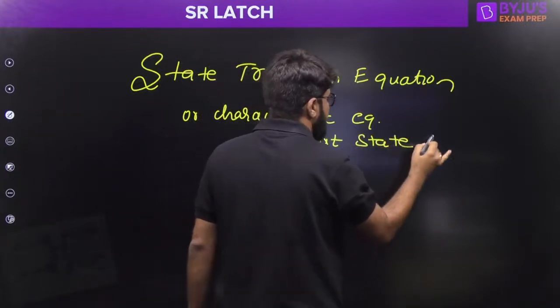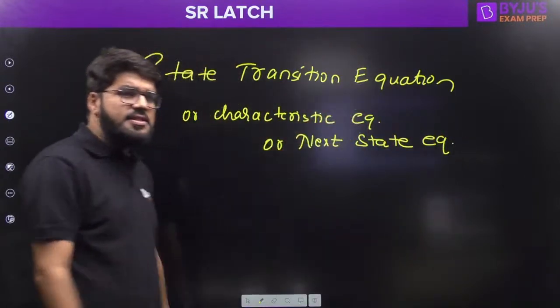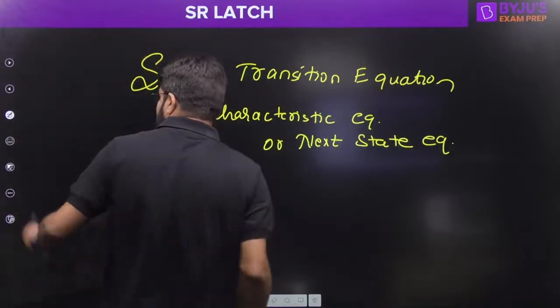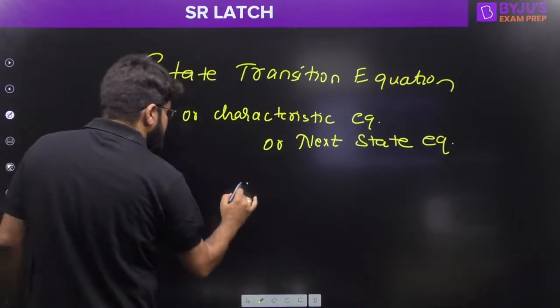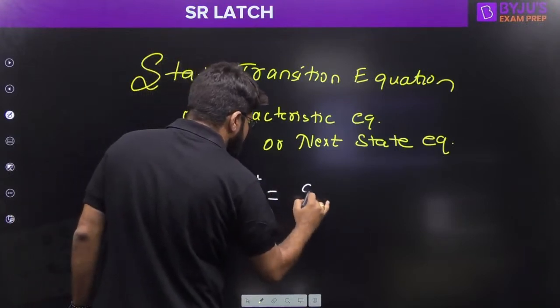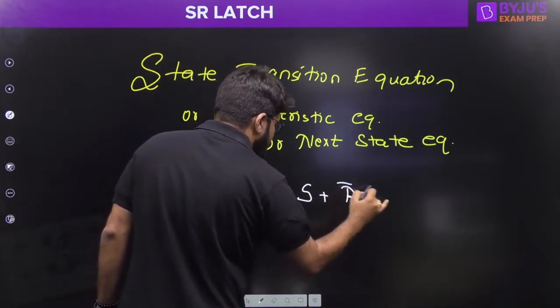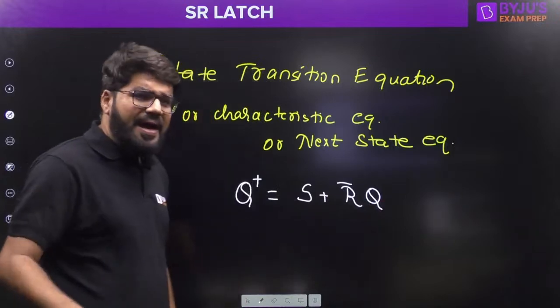There are multiple names given to it. It is simply known as Q plus is equal to S plus R bar Q.